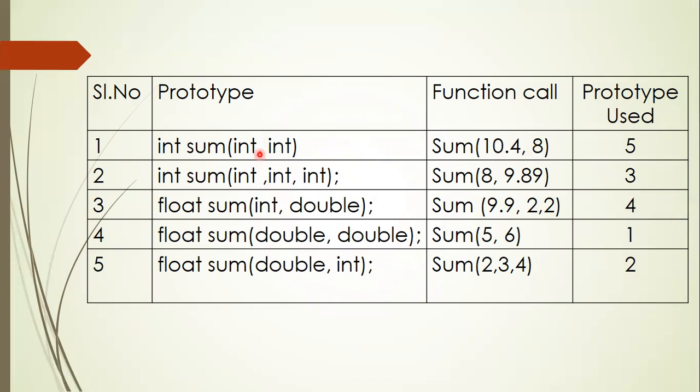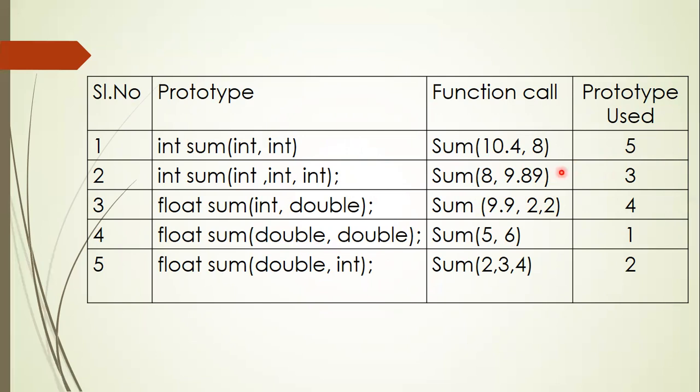It does not match with one, because the first one says both arguments are int only. It does not match with the third one, because it says the first is int and the second is double. It does not match with the fourth one either, because both must be double type. But you will have a better match with the fifth one, because this is double and this is int. In that case, it would call this one. So it makes use of prototype 5.